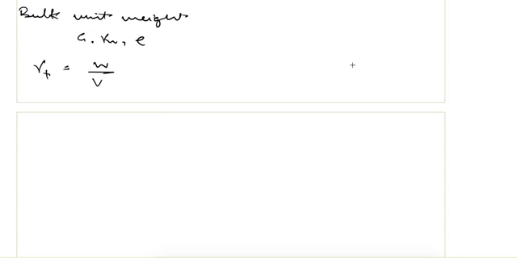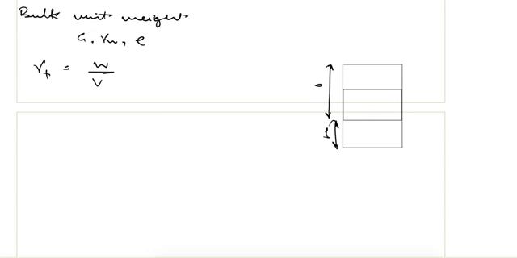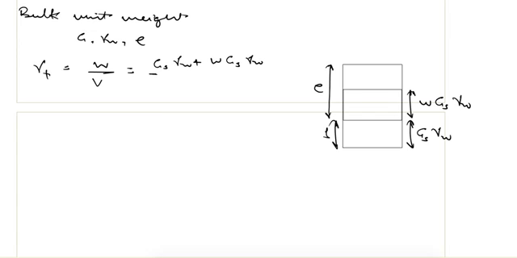Again, from the phase diagram, if I say the volume of solids is 1, then the volume of voids will be equal to e, the weight of solids will be equal to Gs gamma W, and the weight of water will be equal to W Gs gamma W. So total weight is Gs gamma W plus W Gs gamma W, divided by total volume, which is 1 plus e.